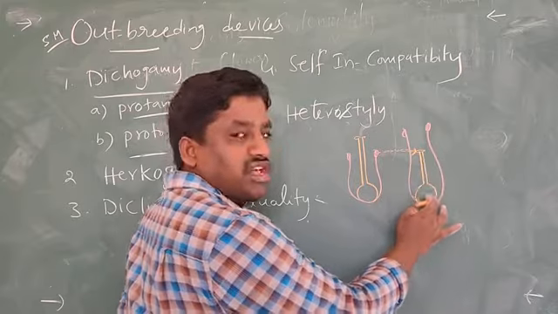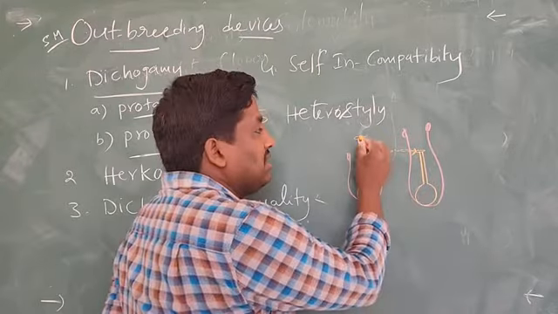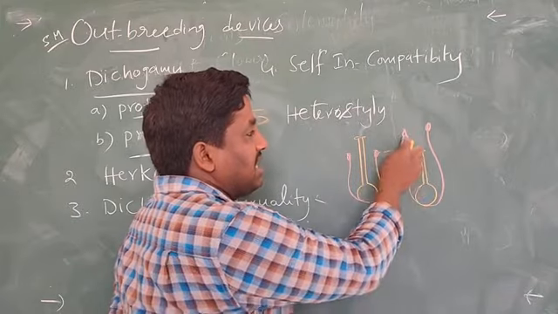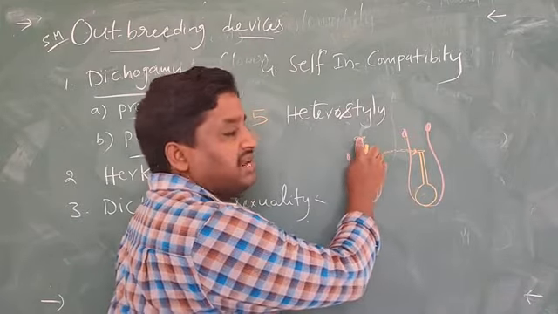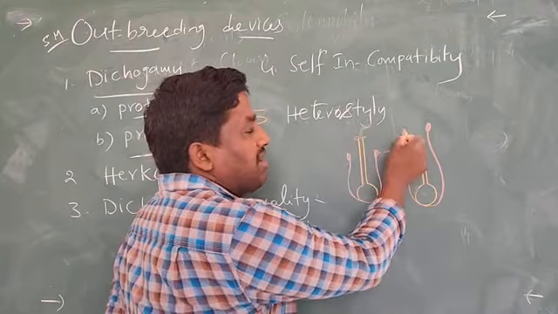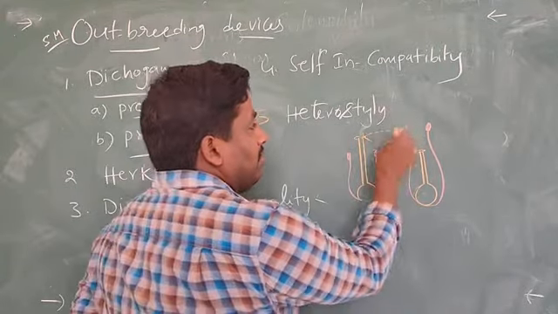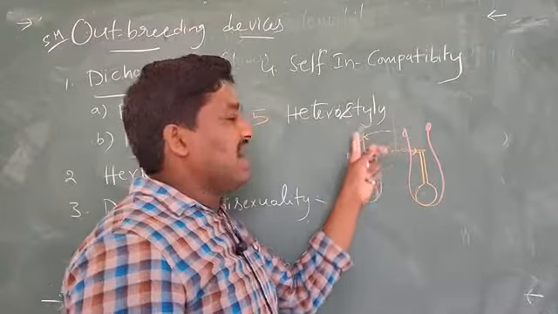See this flower also: the anther and stigma, this style and stigma, are the same in height. So here pollen grains reach the stigma of the same height.